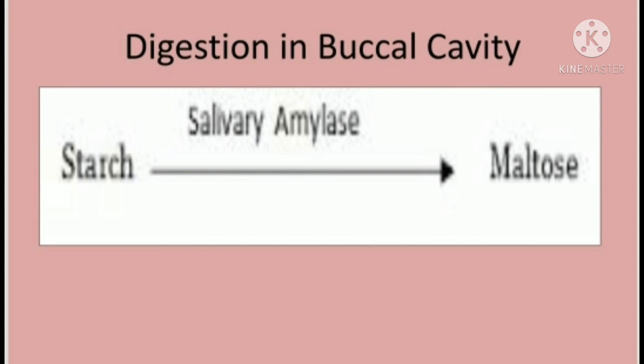So mucus in the saliva lubricates the food as well as helps in binding the food particles into a mass of food, and this mass of food is called bolus, B-O-L-U-S. Then this bolus is swallowed by deglutition. As we swallow the mass of food, this process of swallowing of the bolus is called what?